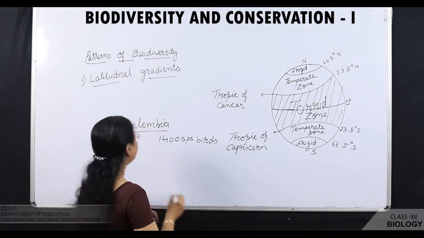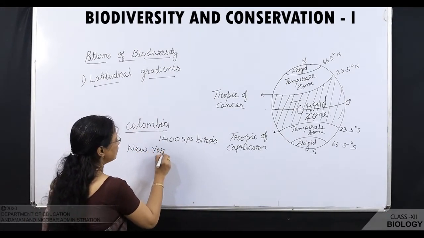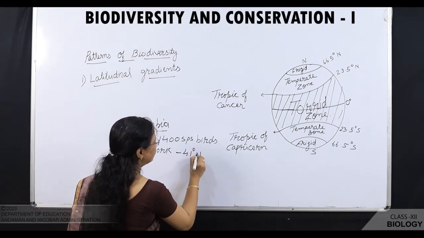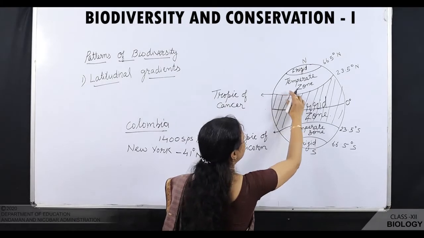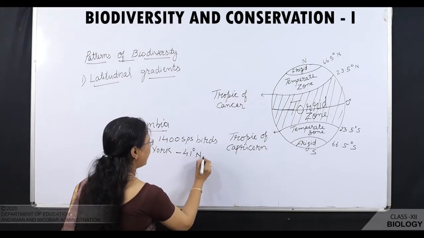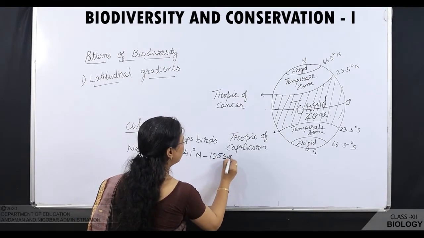Okay. Now, we'll take another example, New York. New York is located somewhere at 41 degrees north. That means just above this region, in the temperate zone. It is having near about 105 species of birds.